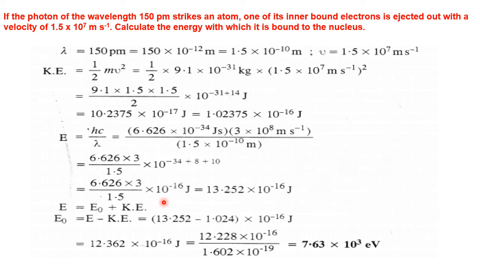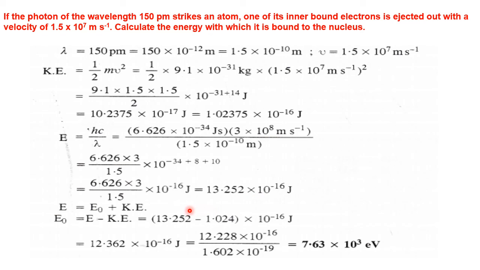We know that h nu equals h nu naught plus KE, or E equals E naught plus KE. Therefore E naught, which is the threshold energy, equals E minus KE. E is what we just calculated, 13.252 into 10 to the power minus 16.